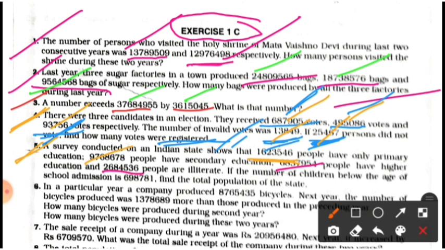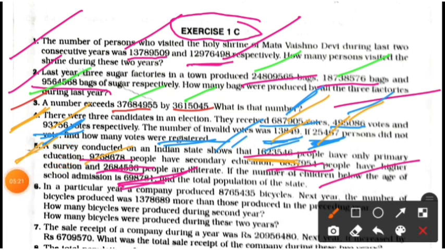If the number of children below the age of school admission is given, find the total population of the state. Here you have to add all of these numbers of people. Here these, these, these and this. Clear? Now proceed to question number 6.